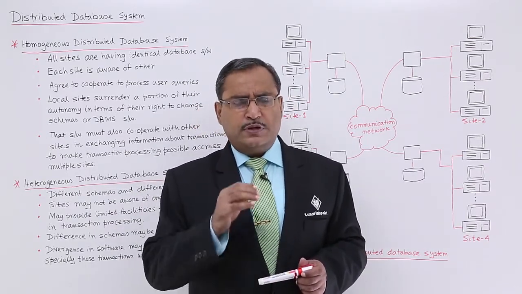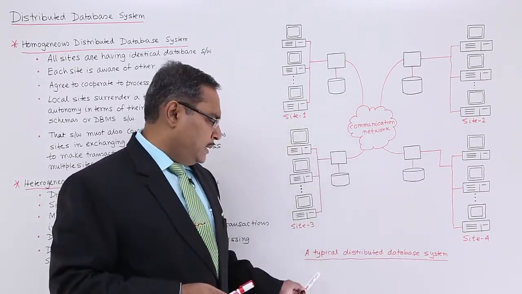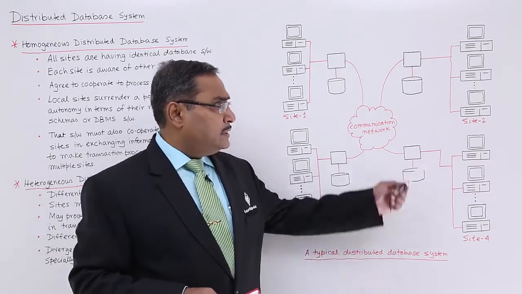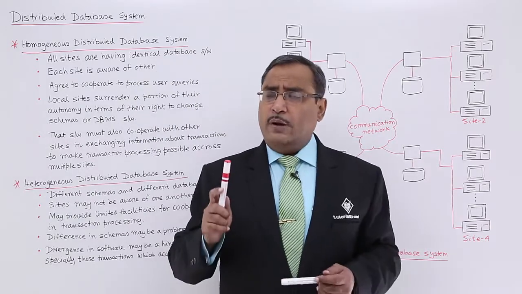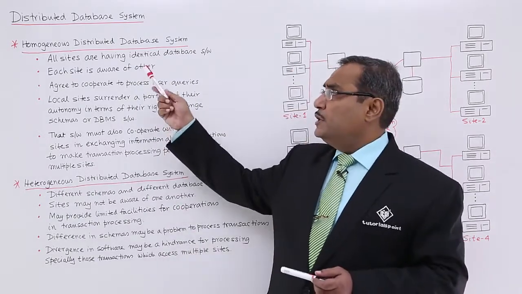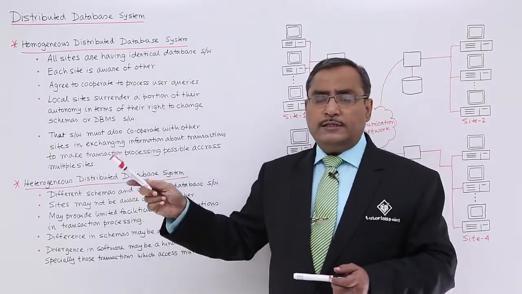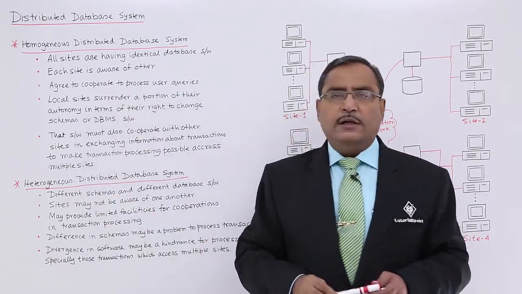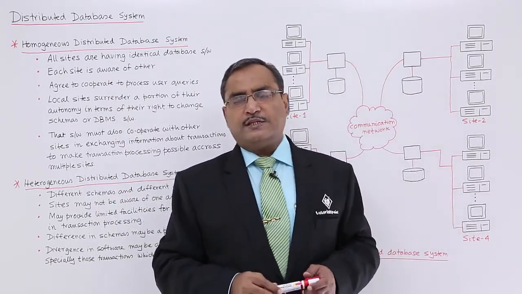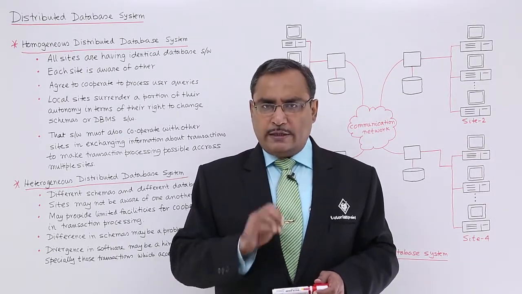So what is the distributed system? For a typical distributed database system, we have shown the respective diagram, and we have discussed that this distributed database system can be categorized under two heads. One is homogeneous, and another one is heterogeneous distributed database systems, along with their respective features. I think you are getting this idea.